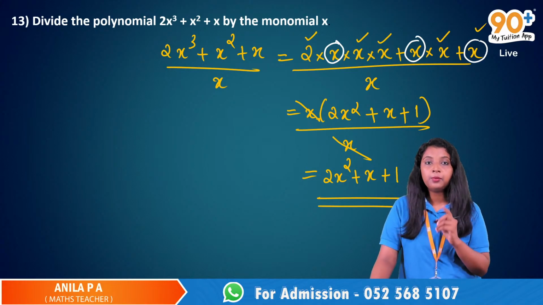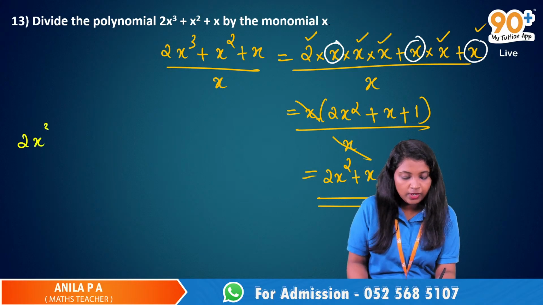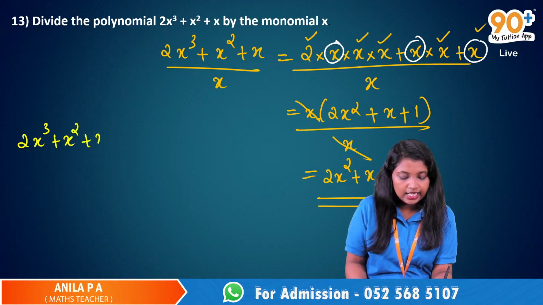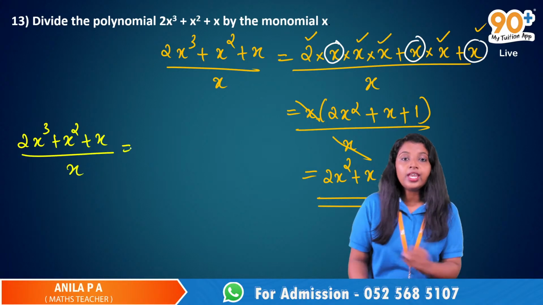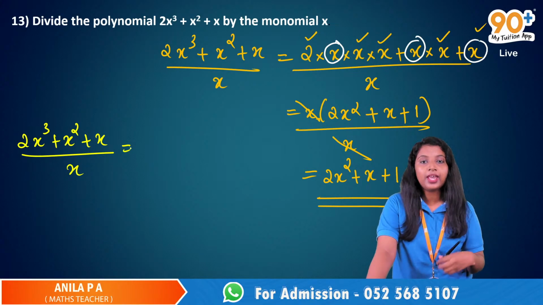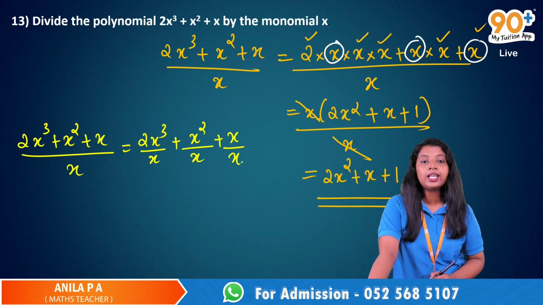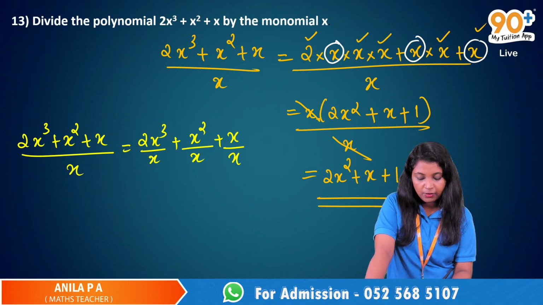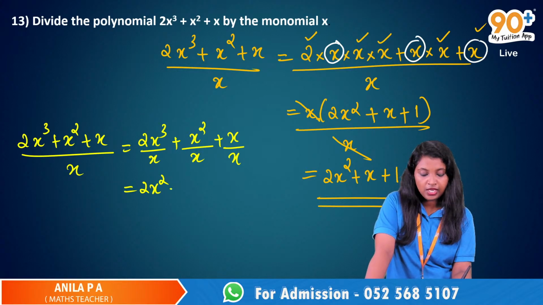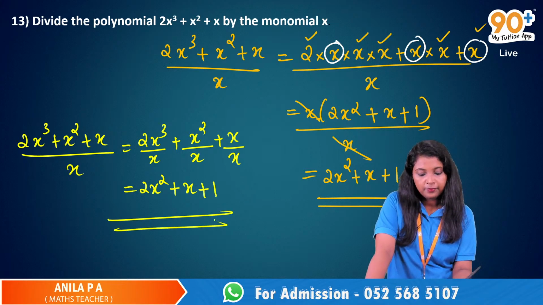Or we have one more method. This is 2x cube plus x squared plus x divided by x. You can divide each term by x like this: 2x cube by x plus x squared by x plus x by x. You can do it like this also. So 2x cube by x will be equal to 2x squared, then x squared by x will be equal to x, and x by x will be equal to 1.